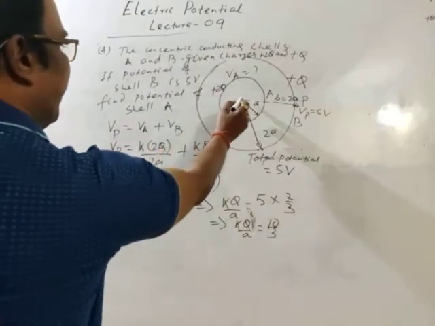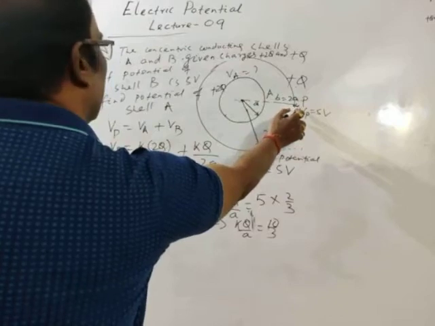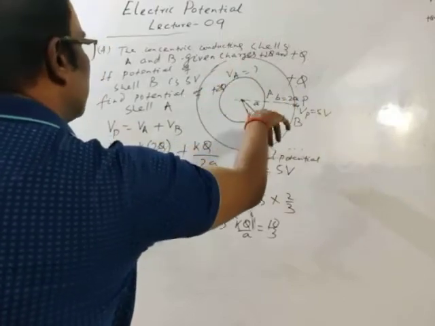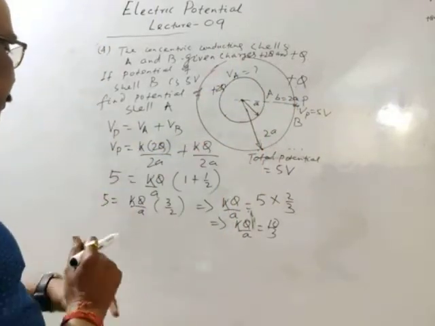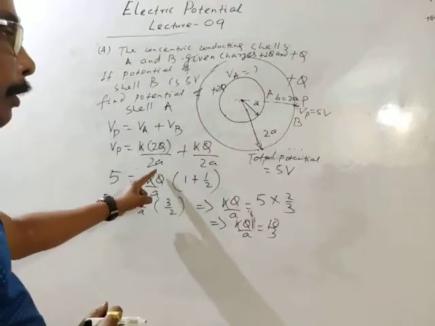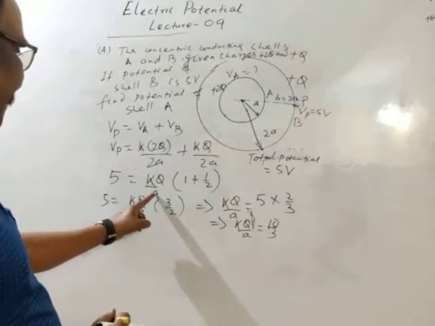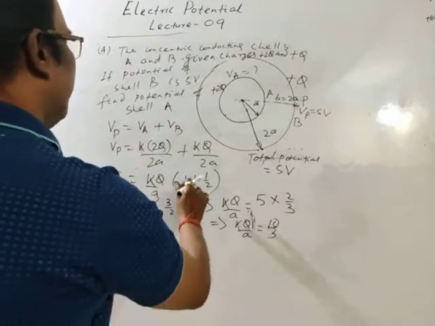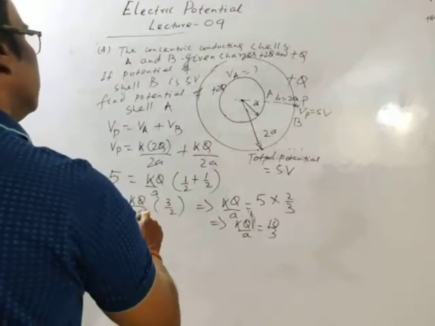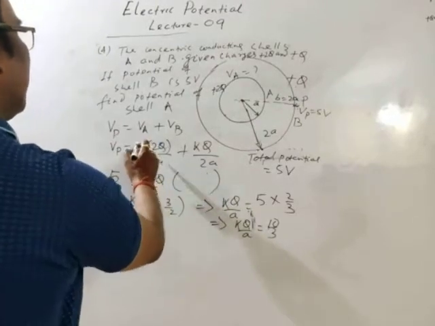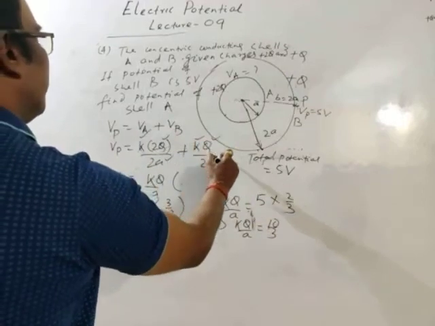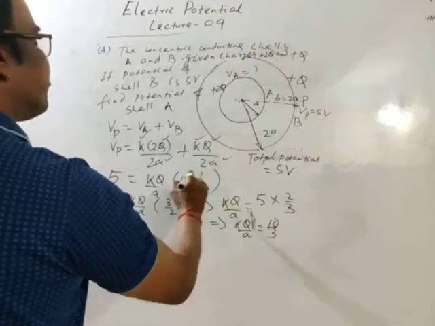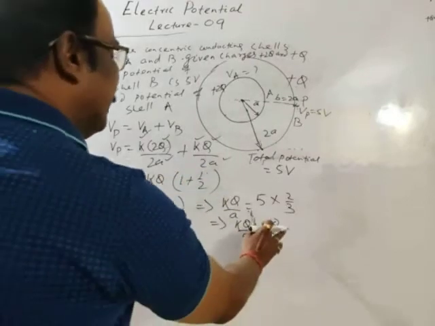K into 2Q by 2A is the potential due to the inner cell, and potential due to the outer cell is K into Q by 2A. So KQ by A, bring it common, KQ by A into 1 plus 1 by 2. So KQ by A is 10 by 3.